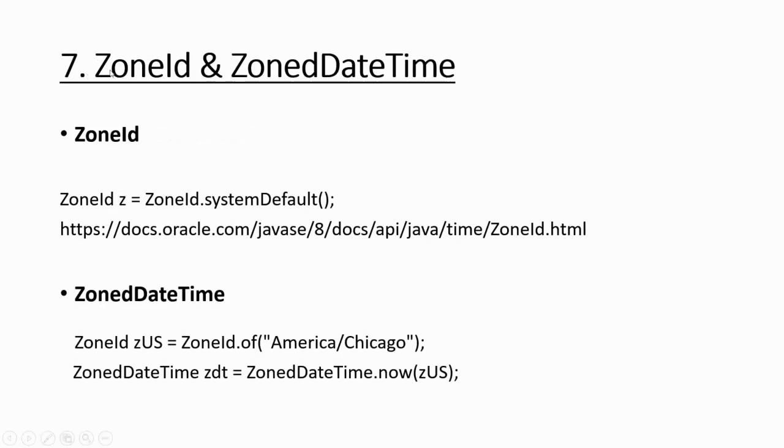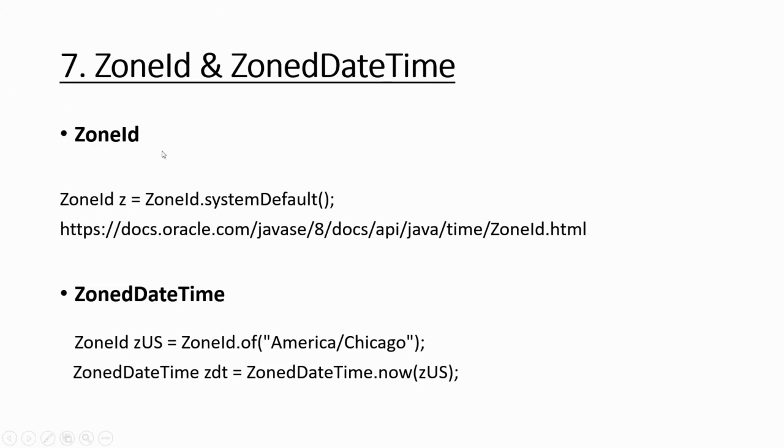Then we have ZoneId and ZonedDateTime. ZonedDateTime is used for handling time zones. Zone time means what the time is in a particular zone, because date and time across each time zone is different, right? So that's why we have the ZoneId and ZonedDateTime concepts.